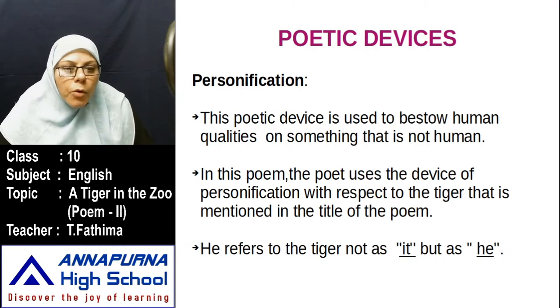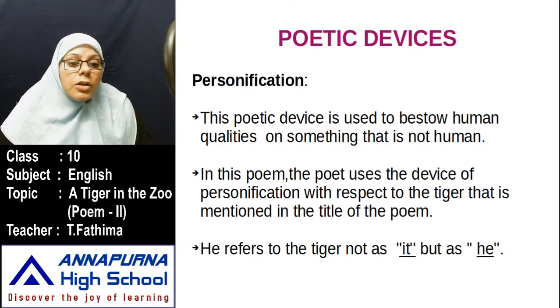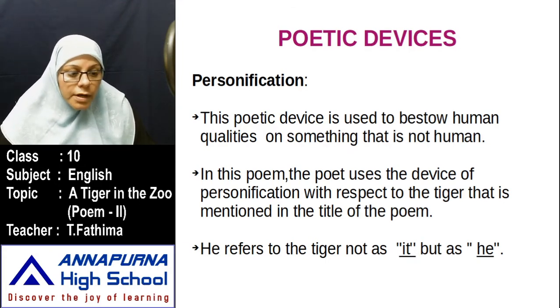In this poem, the poet uses the device of personification with respect to the tiger that is mentioned in the title of the poem. Here the poet has referred to the tiger as a person.